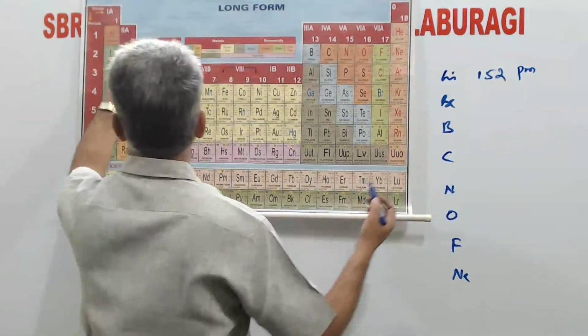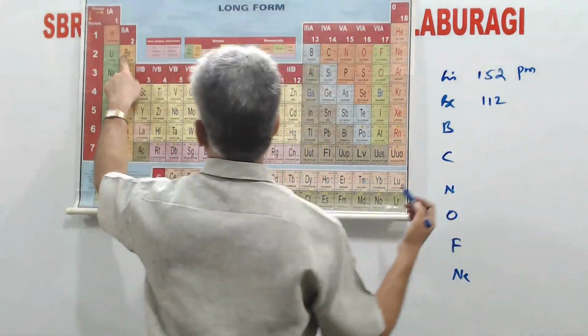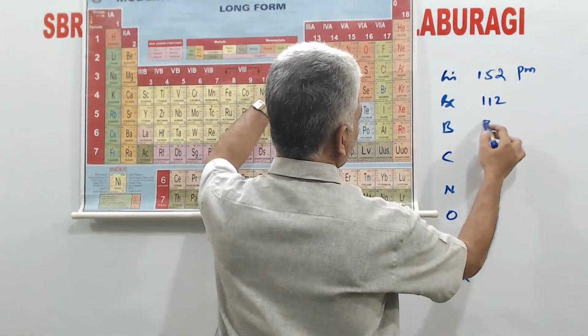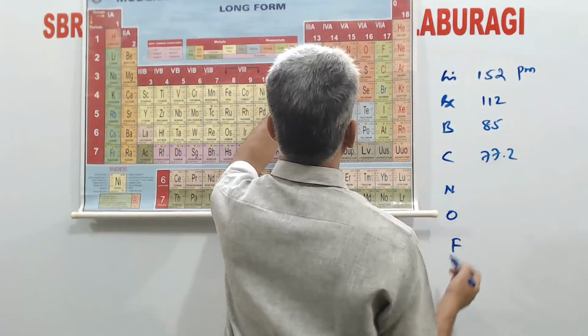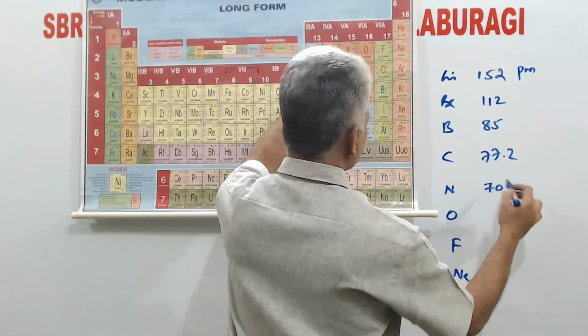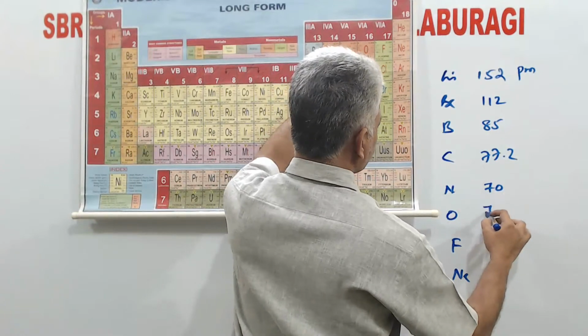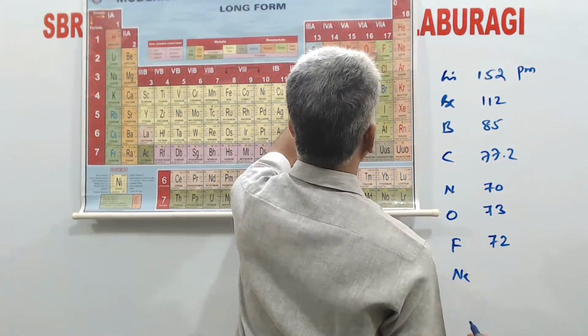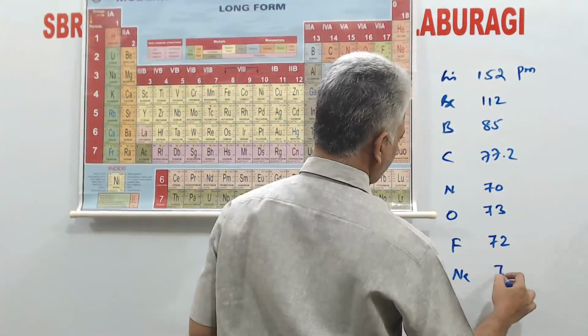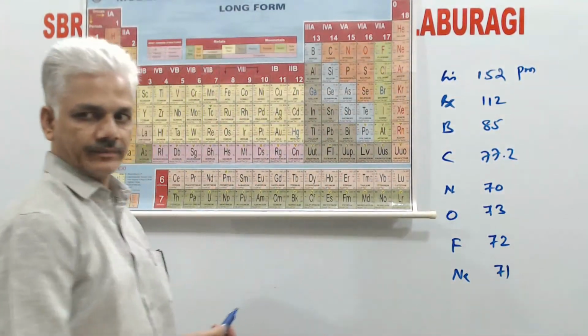Beryllium has 112. Boron has 85. Carbon has 77.2. Nitrogen has 70. Oxygen has 73. Fluorine has 72. Neon value is 71.